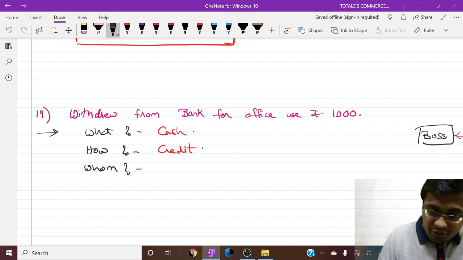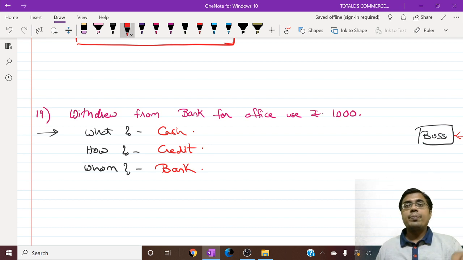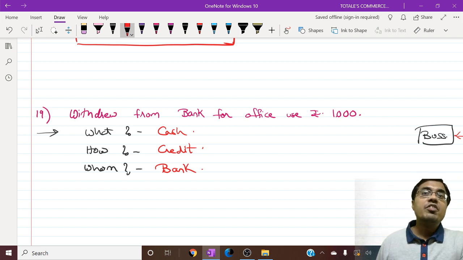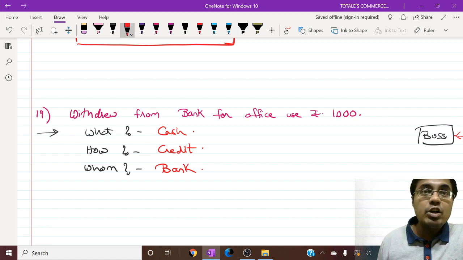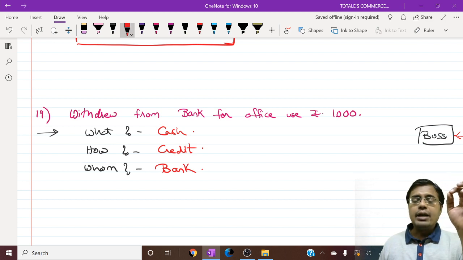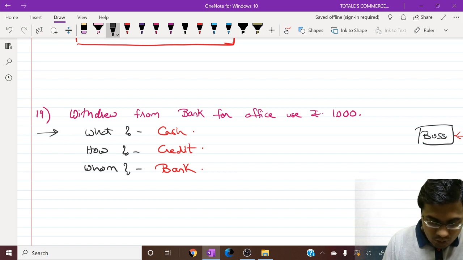And from whom did we withdraw the money? We withdrew the money from our bank account. I repeat again, what did we withdraw? We have withdrawn cash. Whenever we go and withdraw money, we are withdrawing cash from the account. And from whom did we withdraw the money, friends? We withdrew the money from the bank account, right?